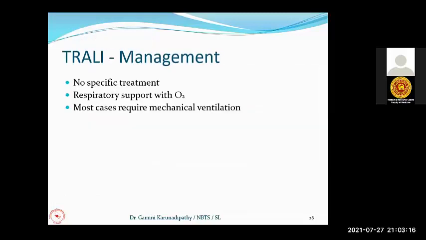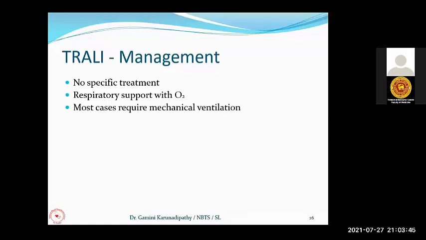And in the management, there is no specific treatment for that. We can only give respiratory support with oxygen. So this is self-limiting. With time, the patient will get resolution of the lung problems. Till that, we have to assist the patient with adequate respiratory support with oxygen.